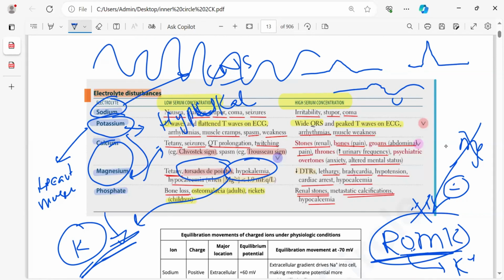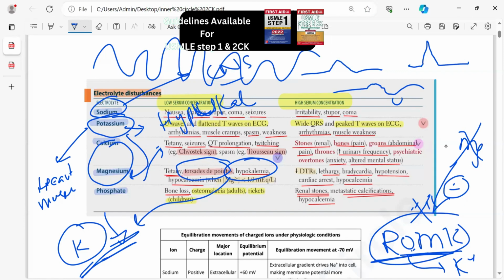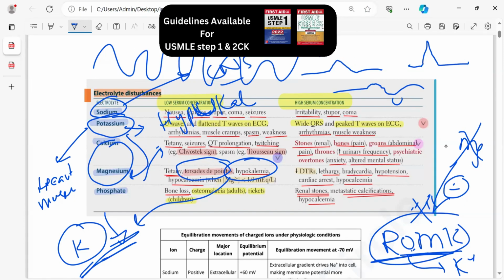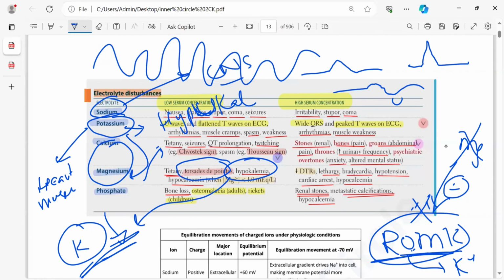In severe cases, it will mute your heart. You will have cardiac arrest, hypotension, and bradycardia. So remember.